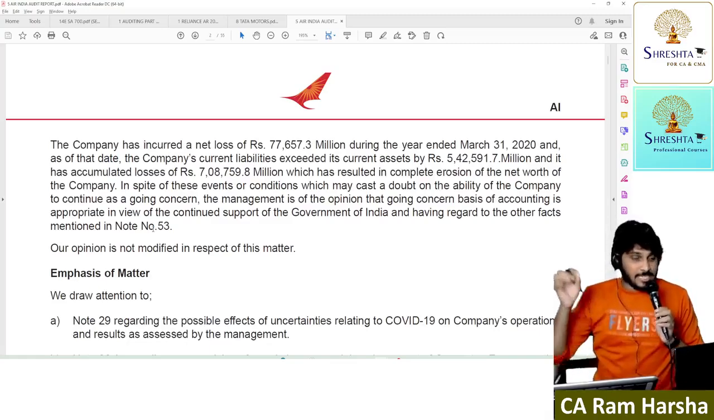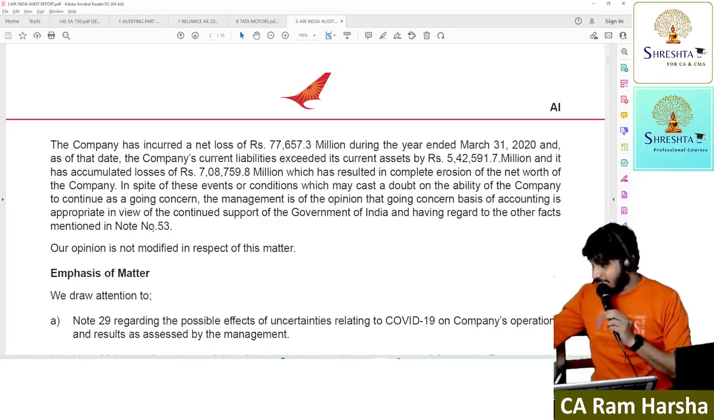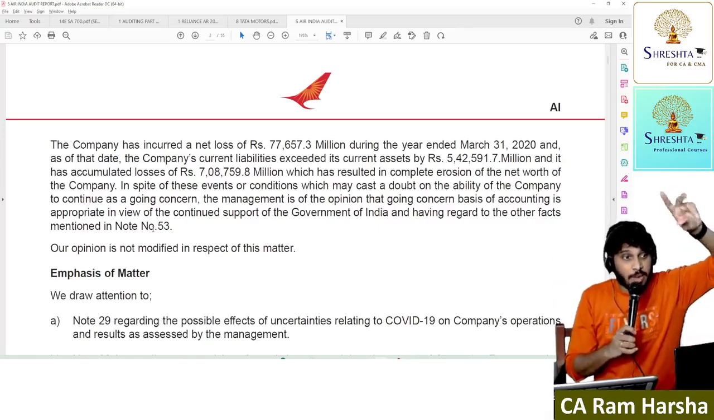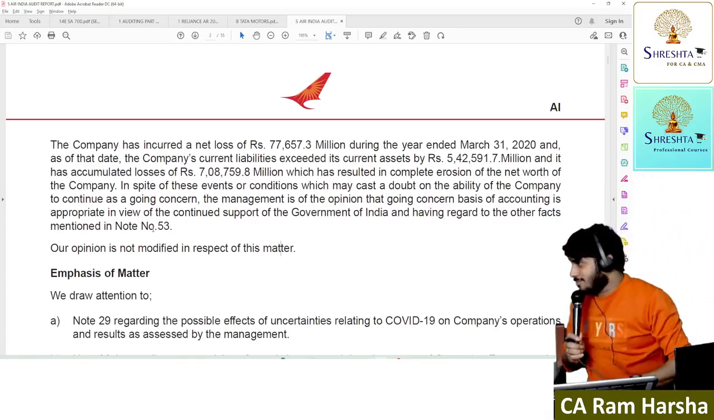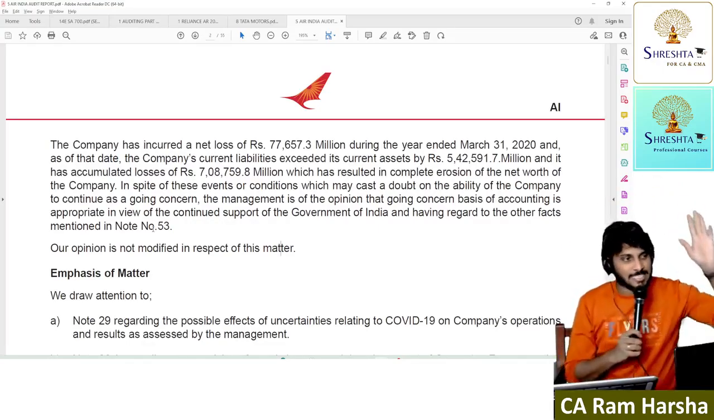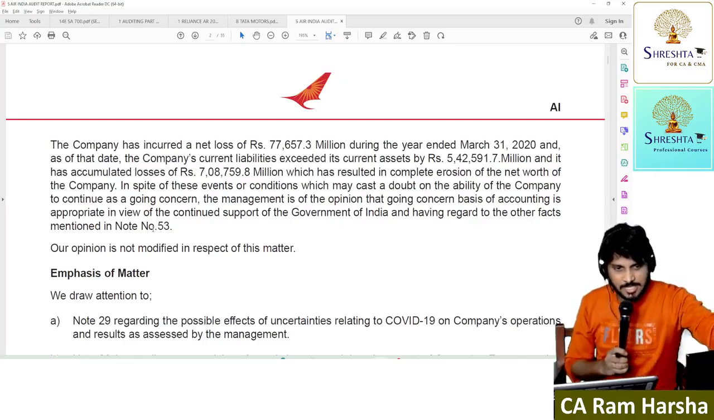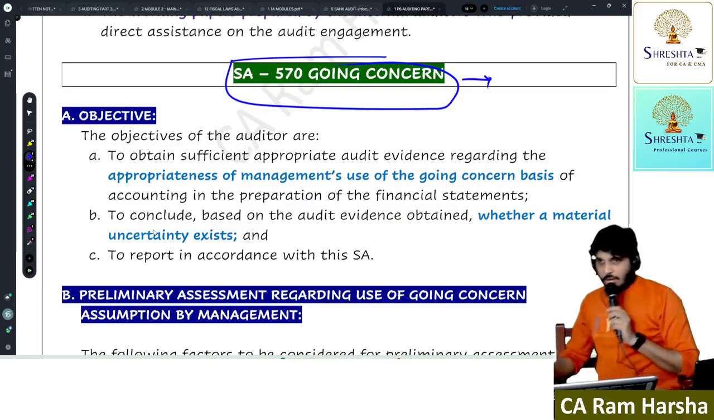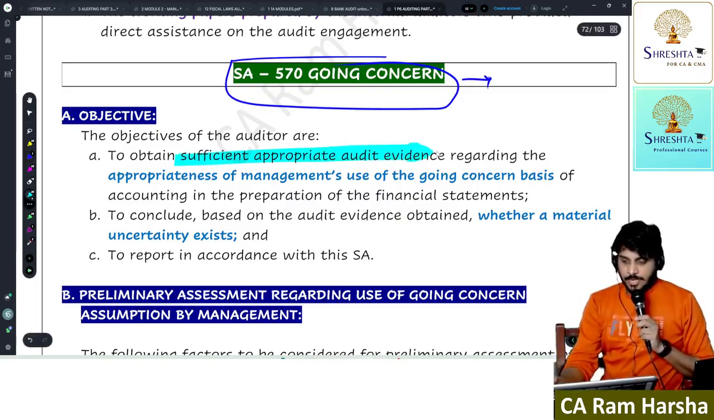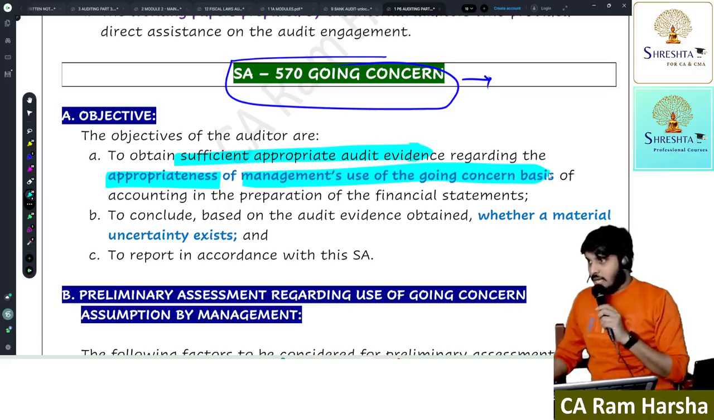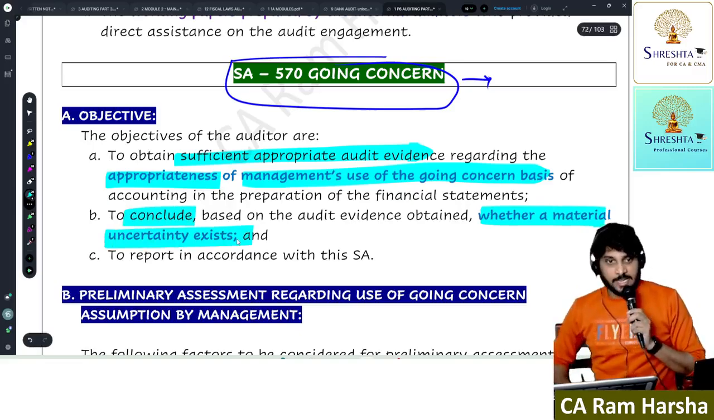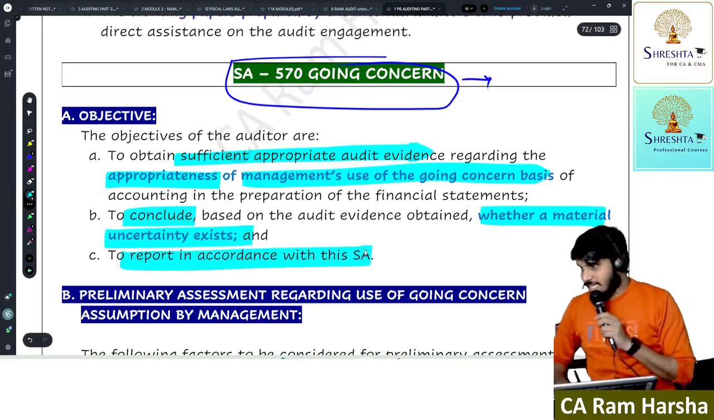So the material uncertainty related to going concern paragraph section in the audit report will come into picture only when the auditor gives an unqualified opinion on which matter? Clear? Everyone. That's it, the standard. The standard is over. Now, what is the objective of the auditor here? The auditor has to obtain sufficient appropriate evidence regarding the appropriateness of management's use of the going concern basis. Now you got the evidence. Try to identify whether a material uncertainty exists. Then report as per this standard.